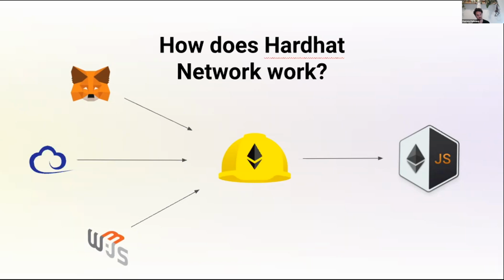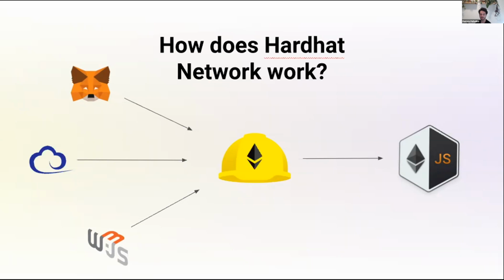So for example, when you connect MetaMask or another wallet to Hardhat Network, it doesn't need to know that it's dealing with Hardhat. Instead, it just acts as if it were working with Ethereum mainnet. The same happens with Web3 or Ethers or any other library or application. This gave us the advantage of being able to integrate with everything quite easily.